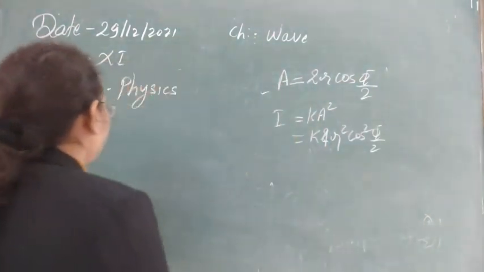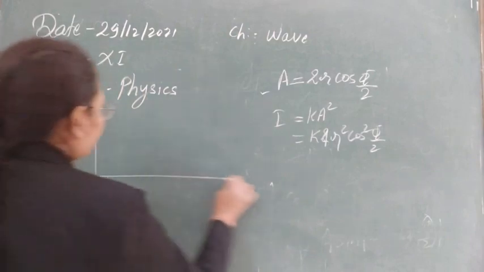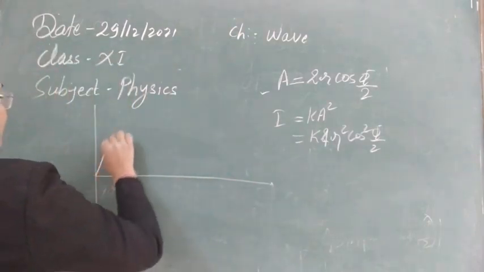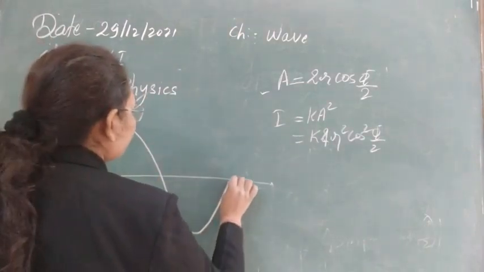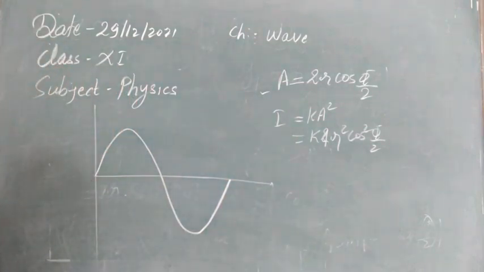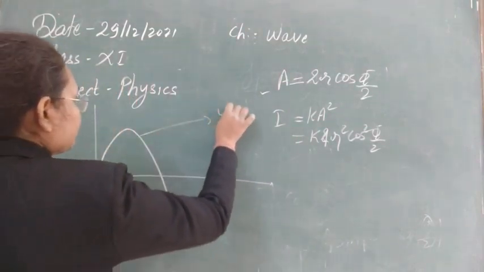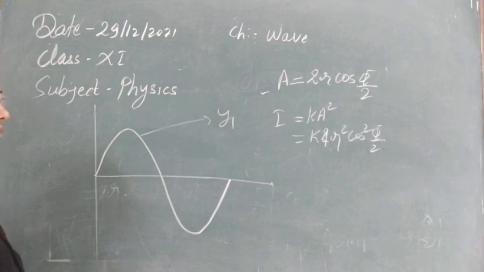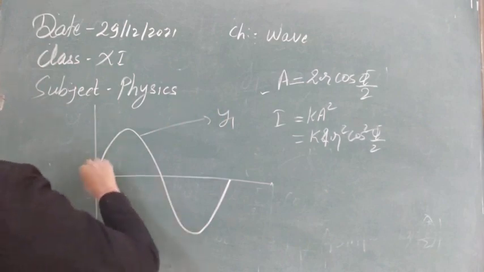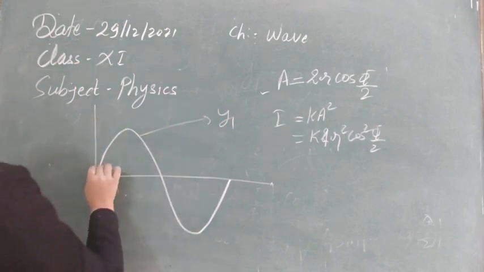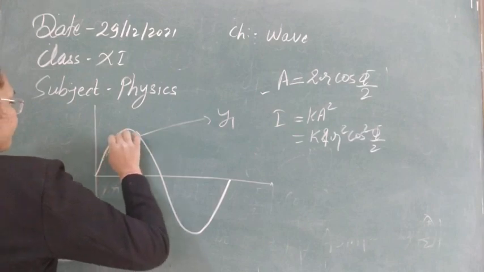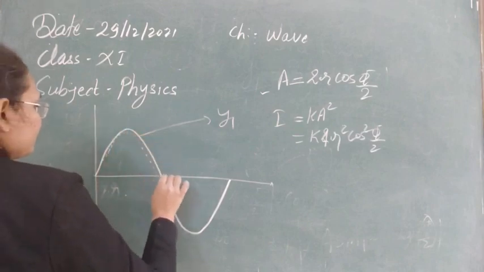Like for example, the first wave has sine wave nature. So if this is the first wave that is traveling in space, and that has displacement, suppose y1. Now the second wave has also the same amplitude, and that is moving in this way.